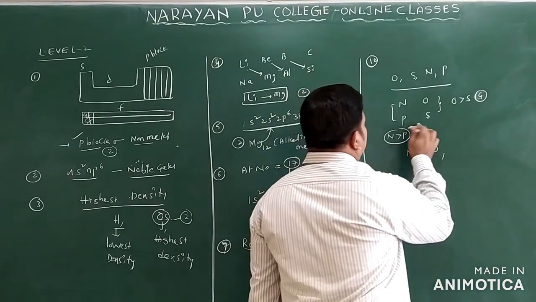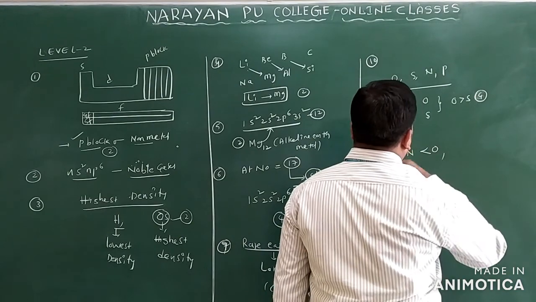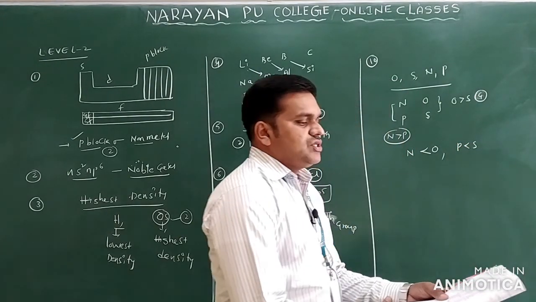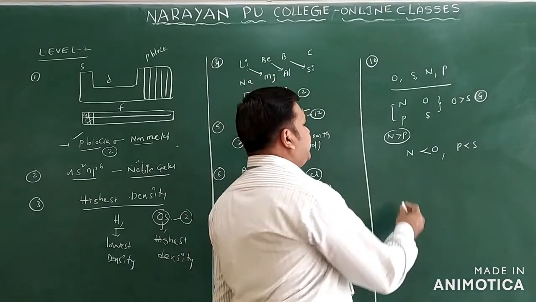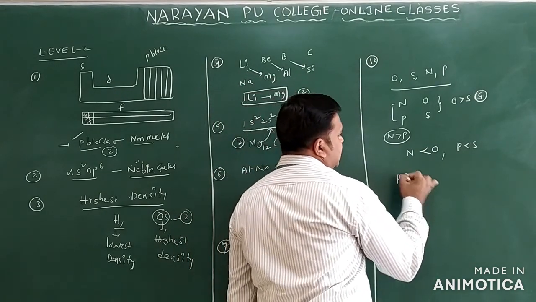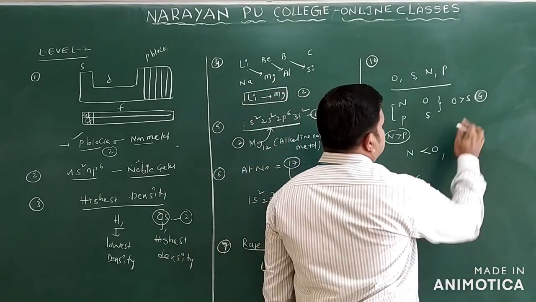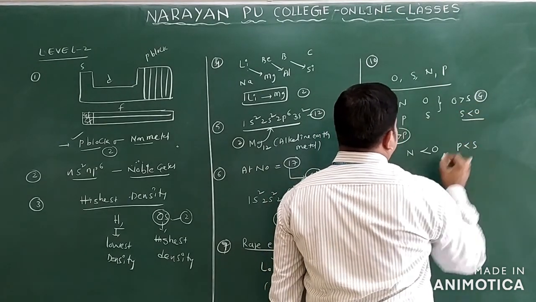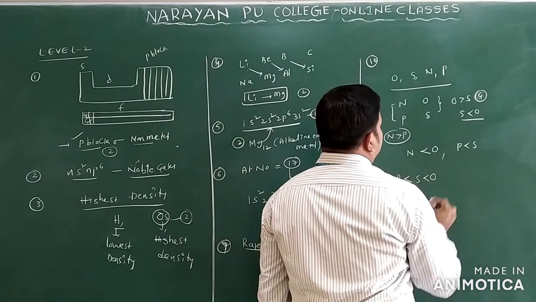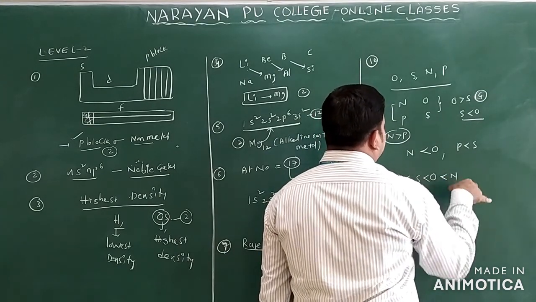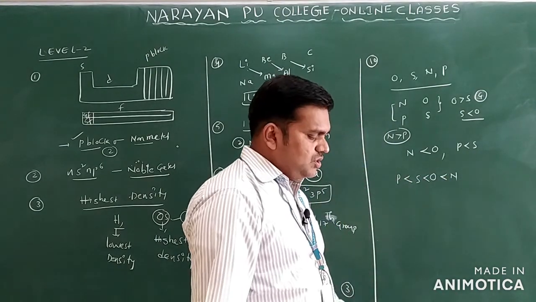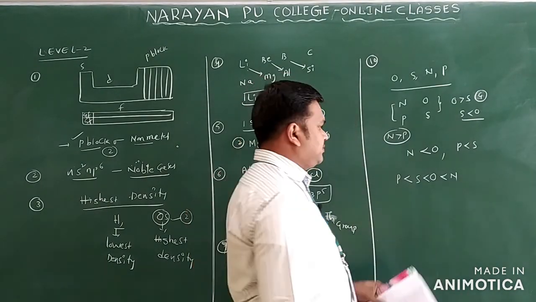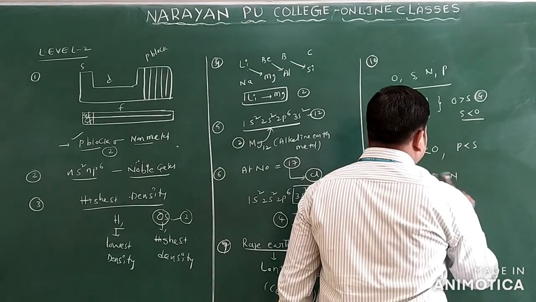Clear? So come to phosphorus and sulfur, what will you write here? Phosphorus is less than sulfur only. So I will write here phosphorus is less than sulfur. Oxygen greater than sulfur means sulfur is less than oxygen only. From this I will write less than nitrogen only.